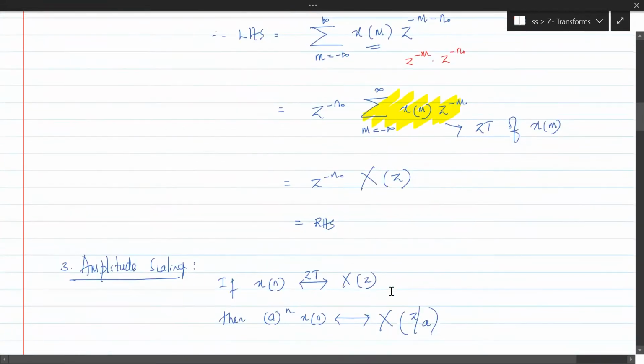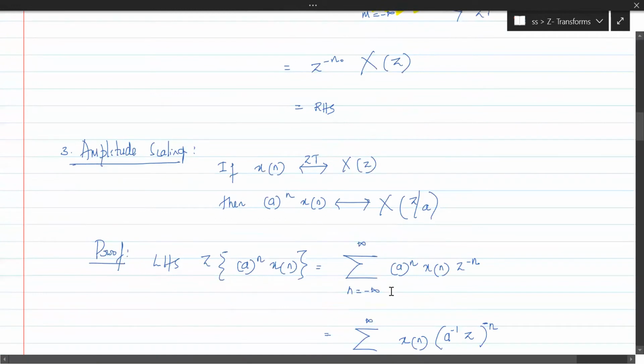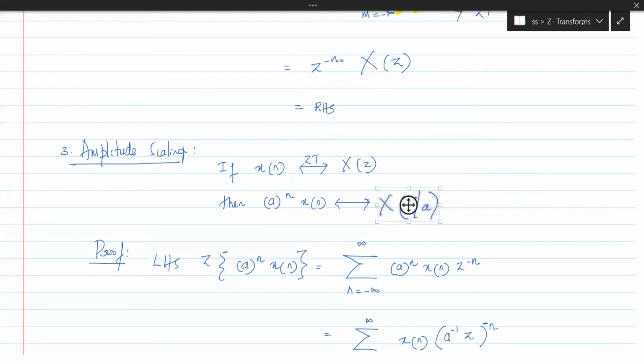Now let's see the amplitude scaling. In amplitude scaling, what's happening? The amplitude of the signal is scaled. If you scale the amplitude of the signal, what would happen?